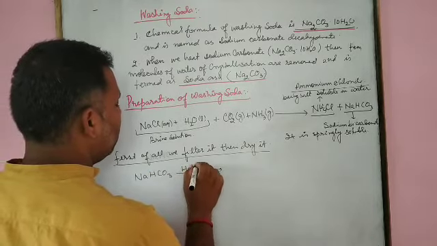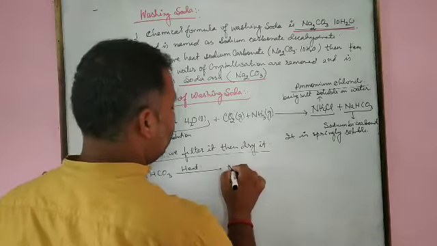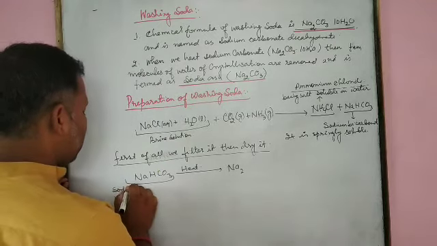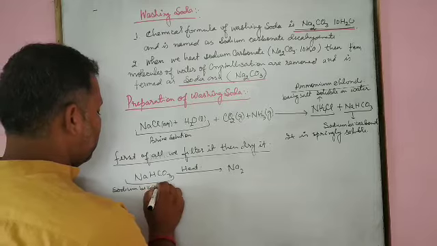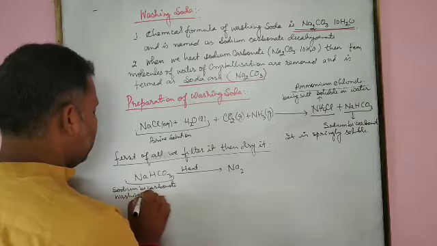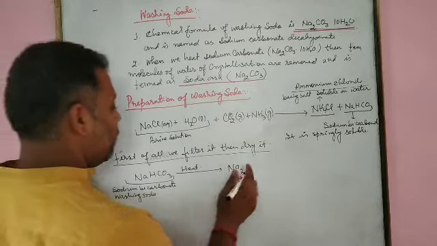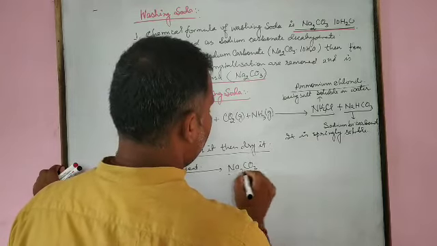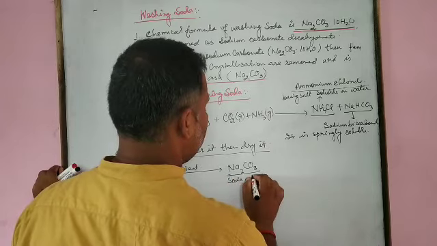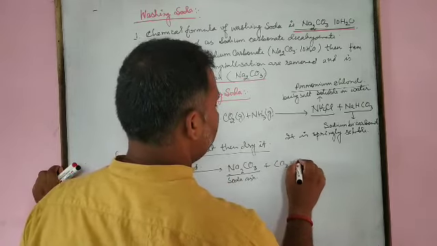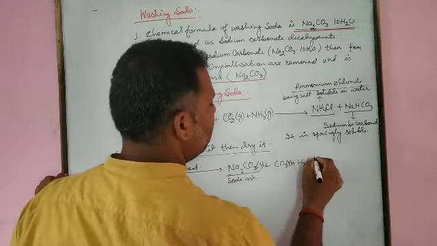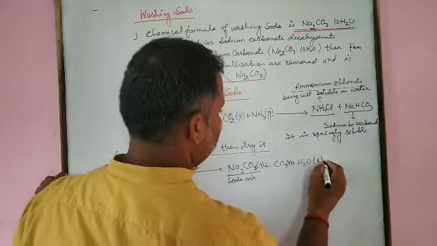When we heat it, it forms Na2CO3, also known as soda ash, plus carbon dioxide plus water. The Na2CO3 is in solid state, the carbon dioxide is a gas, and the water is in liquid state.